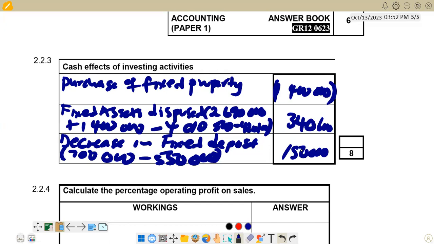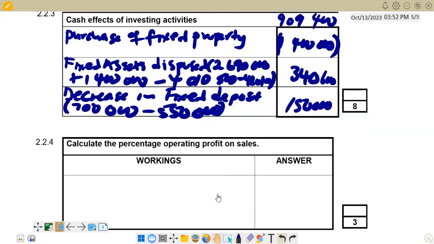So here now we can find the cash effects of investing activities. The figure here we can find it by saying negative 1,400,000. Then we add 340,600. Then we add 150,000. Then here we are supposed to get 909,400. Right. So that's what we have in terms of the requirements of the statement of cash flow question that we have in this question. Then we go on to the next one.